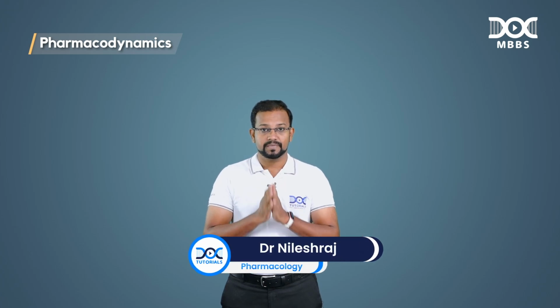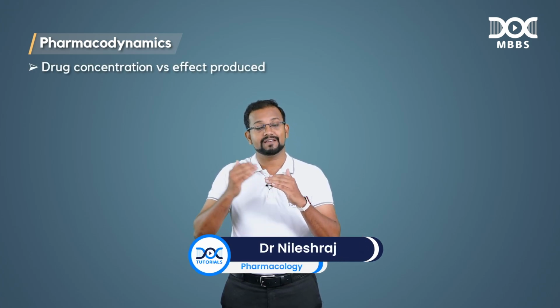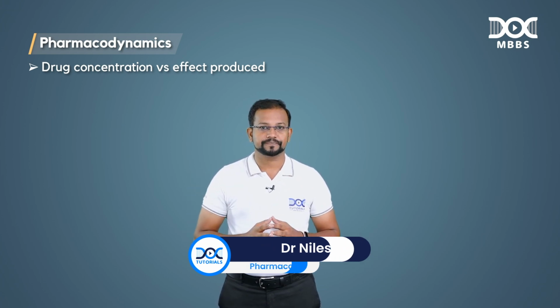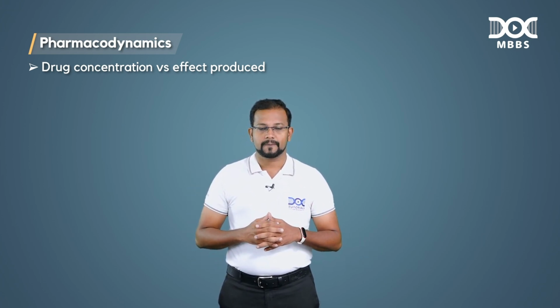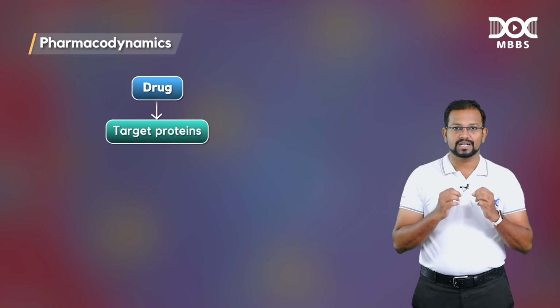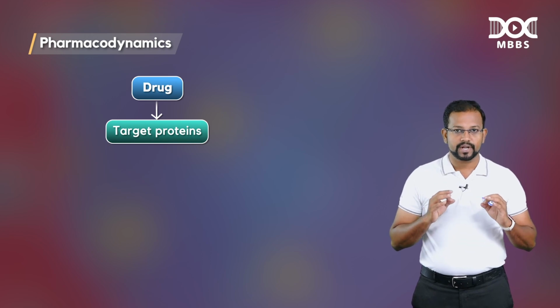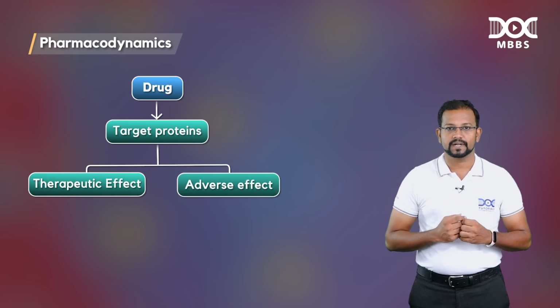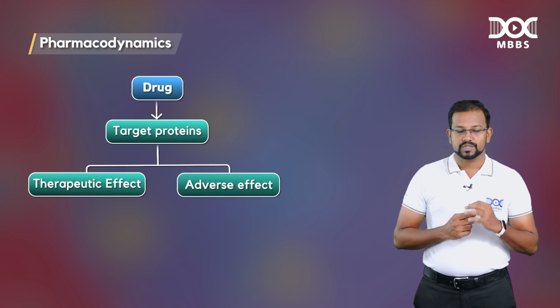Whereas the relationship between the drug concentration and the effect which it is producing will be explained by pharmacodynamics. How is it going to act, guys? As you can see in this flow chart, the drug is going to bind with the target proteins, and by binding with the target proteins, it is going to produce either a therapeutic effect or it might produce an adverse effect. But what are the target proteins which we have?